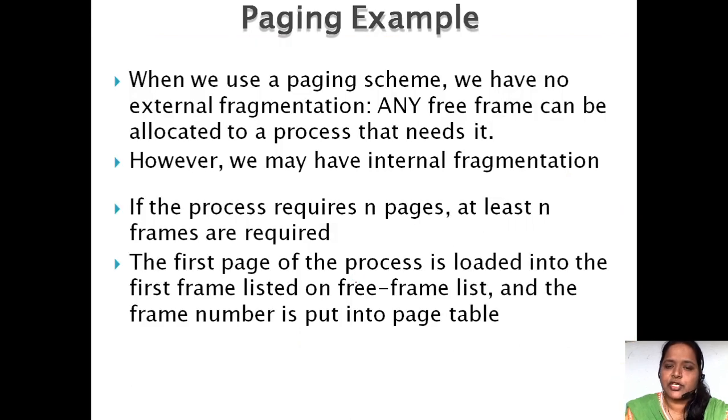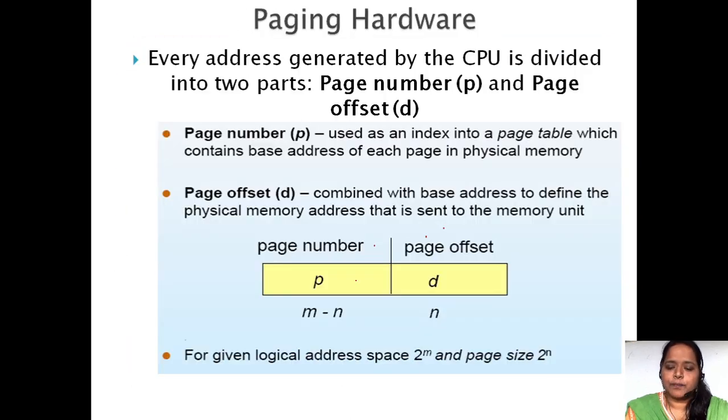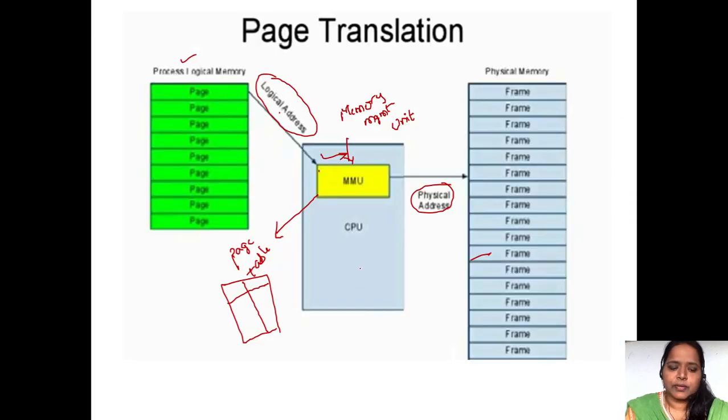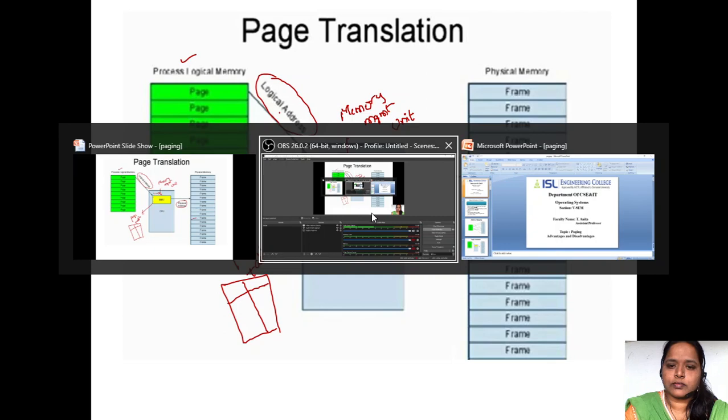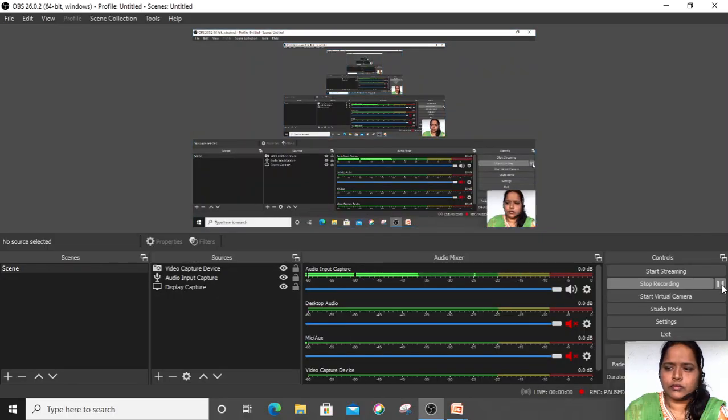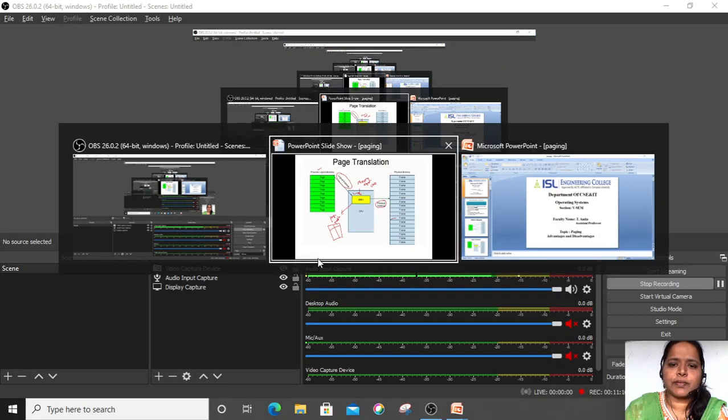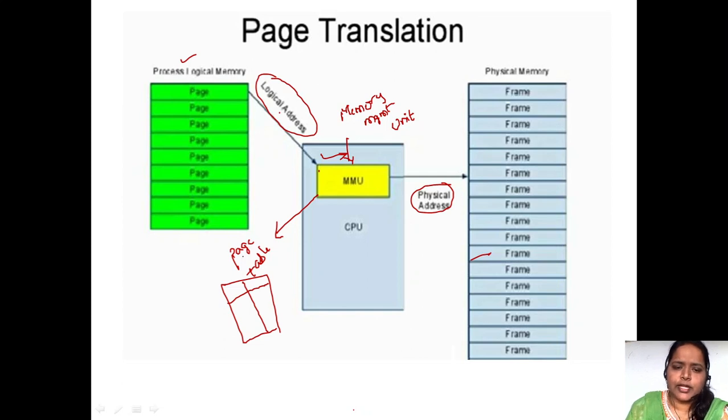So what is the page table going to have? Here this is the page number, and here we're going to have the frame number.